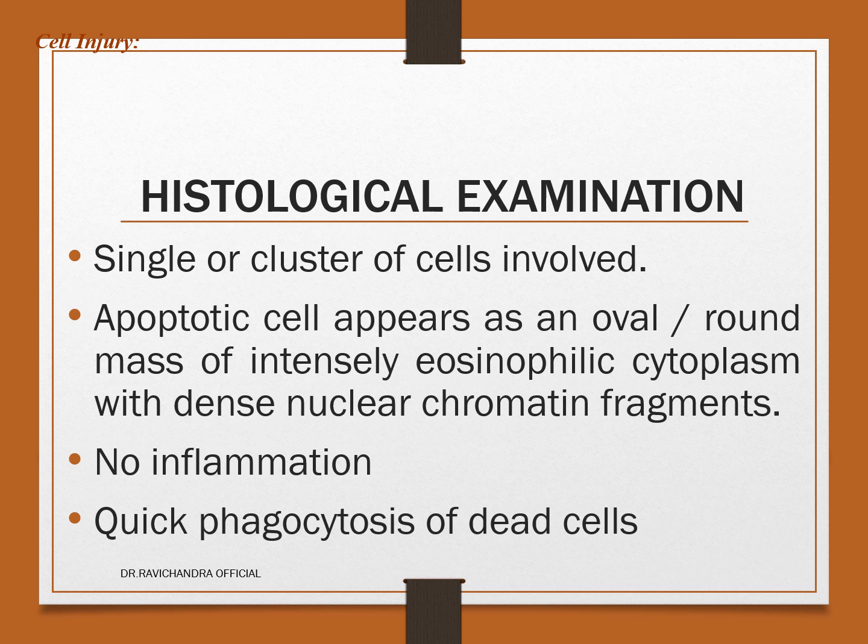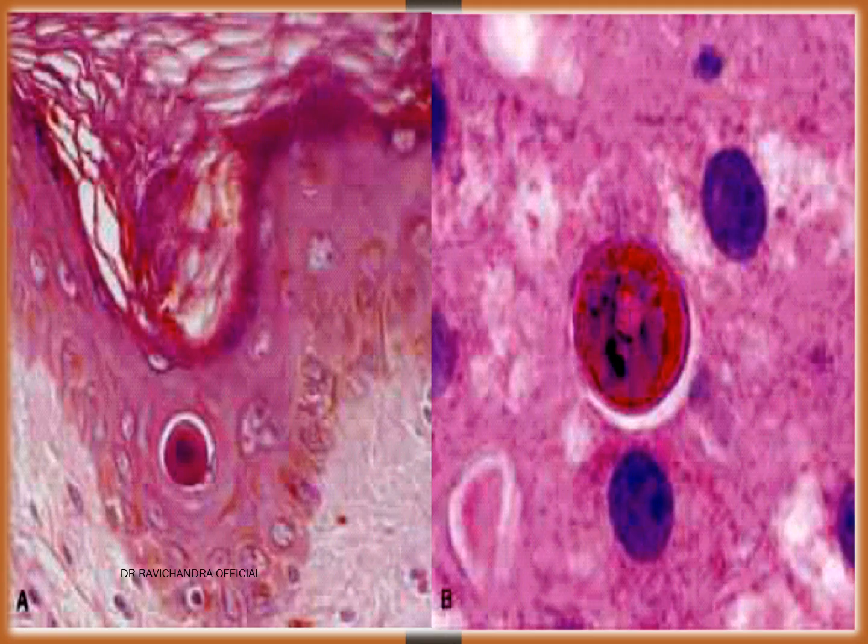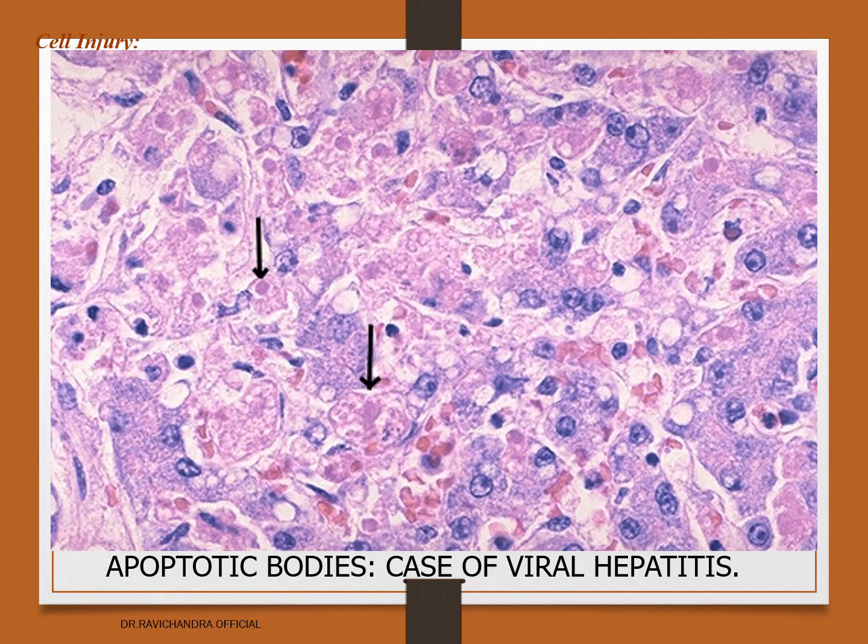There will be quick phagocytosis of the dead cells. This is a picture showing an apoptotic cell and apoptotic body. This is one more picture, of a case of viral hepatitis, where there are numerous apoptotic bodies.